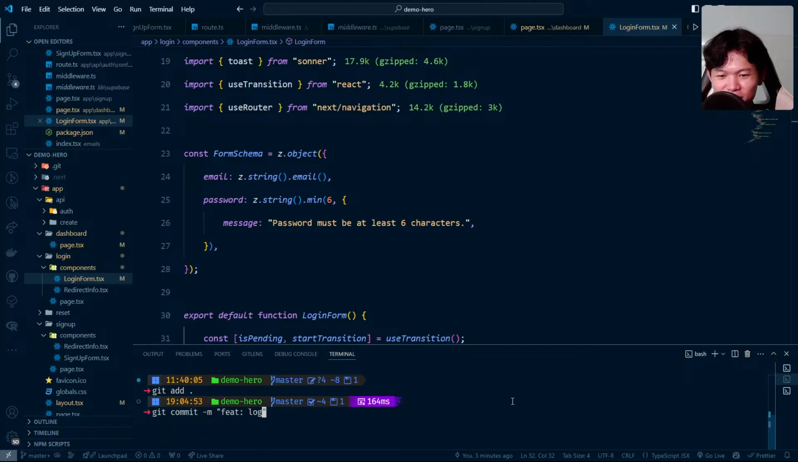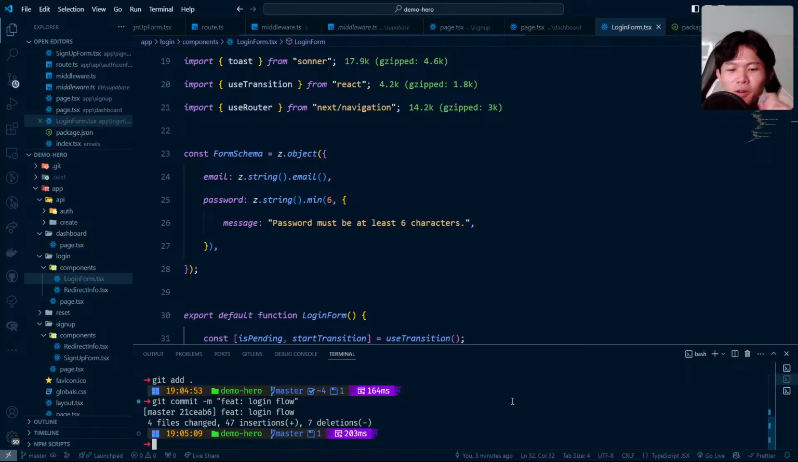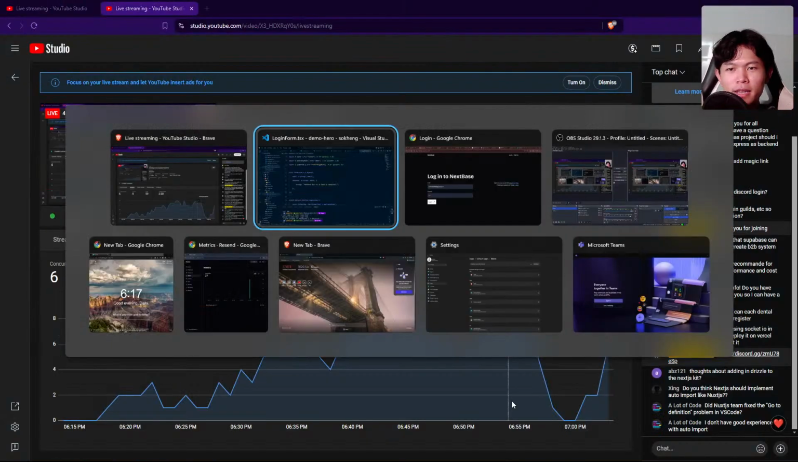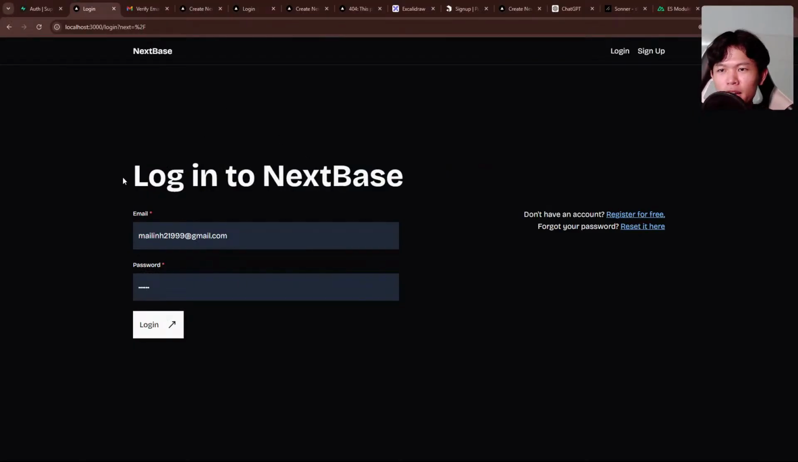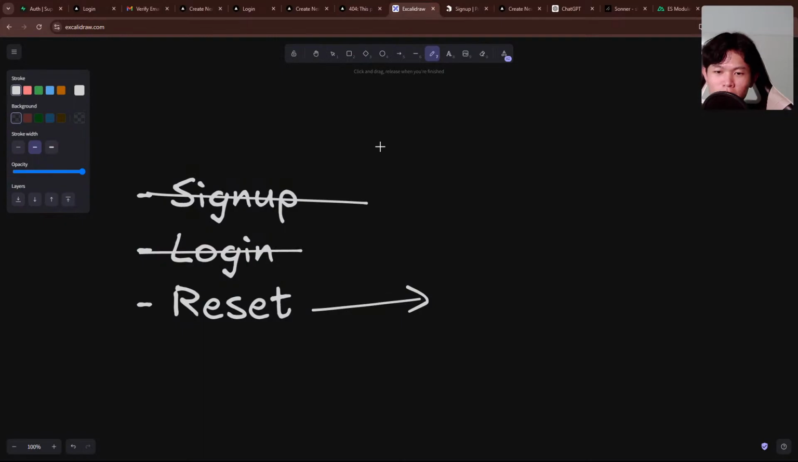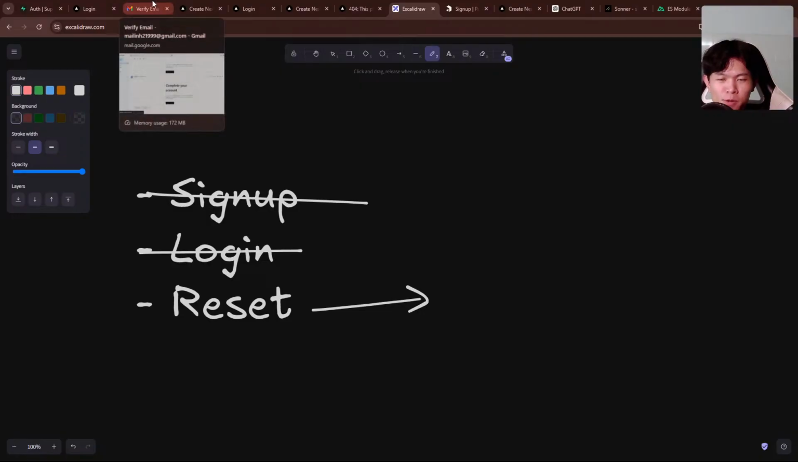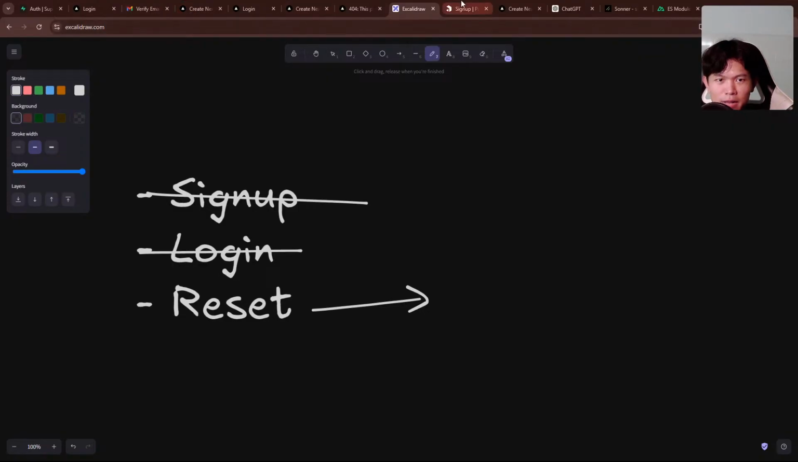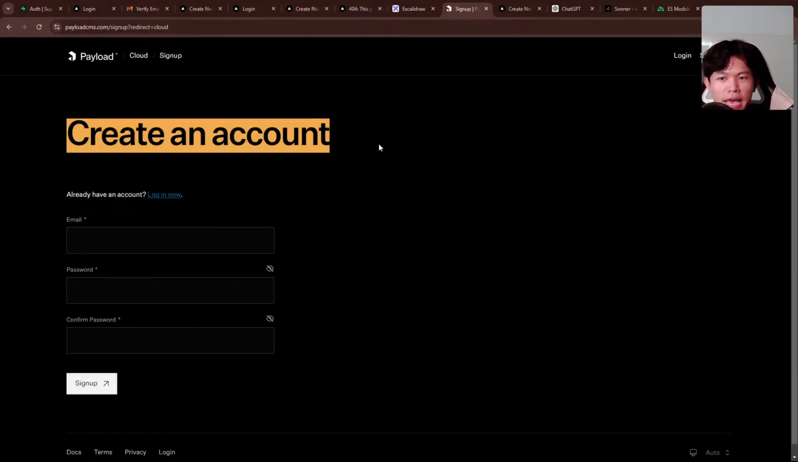Let's say, yeah, we finished login, right? Maybe I'm going to do the login flow right here. Okay, that's good. We have good progress right here. Right now, let's try to do reset. Reset right here is one of the interesting things to implement. I actually never implemented this before. Right now, let's see what Payload implements.